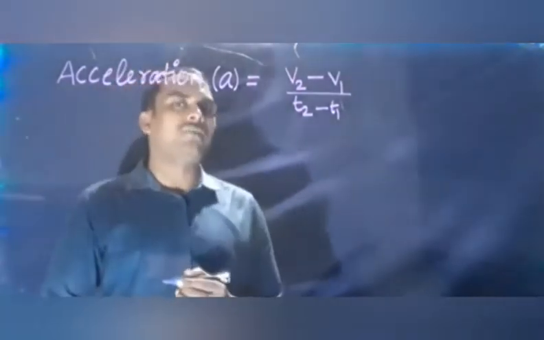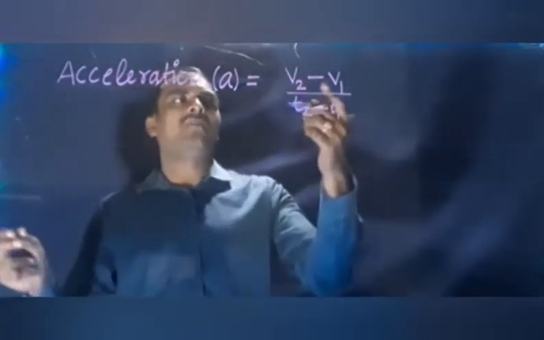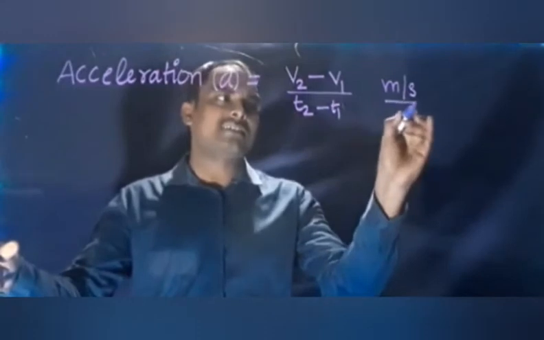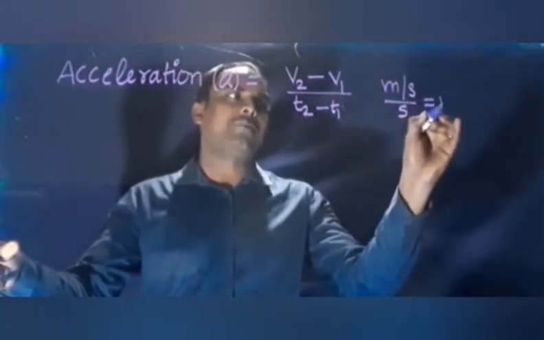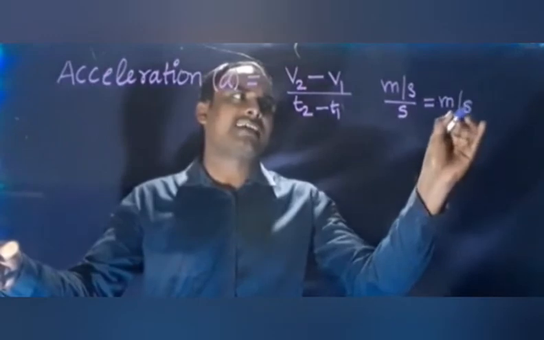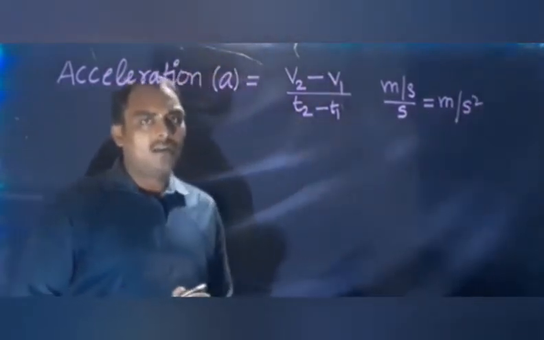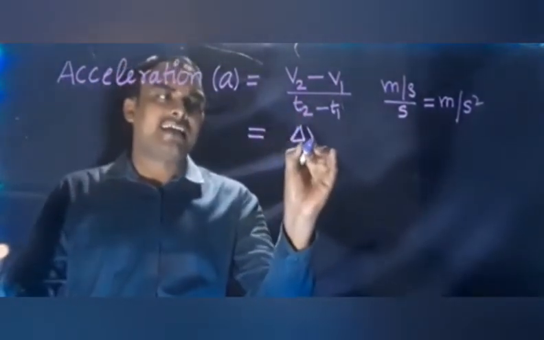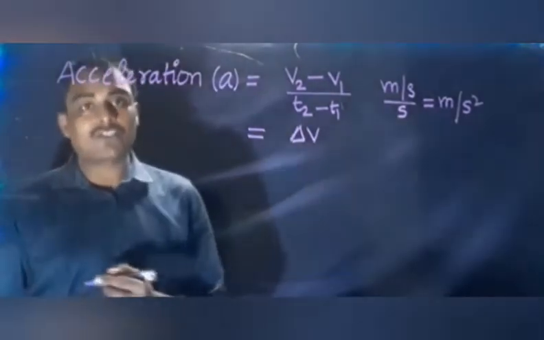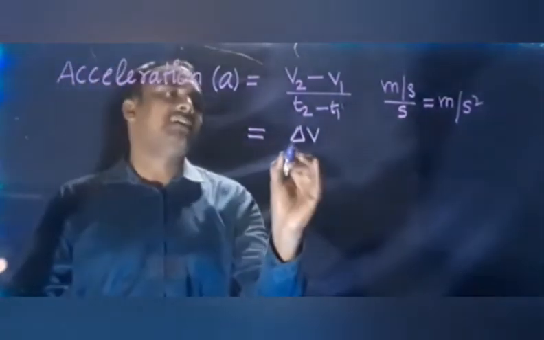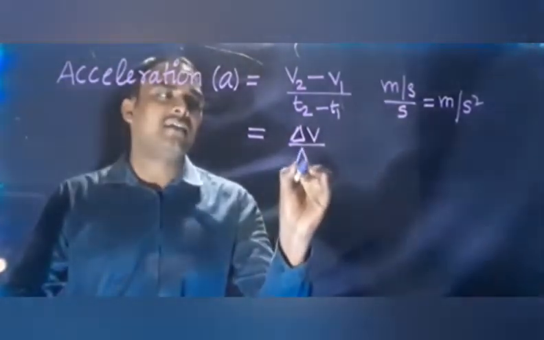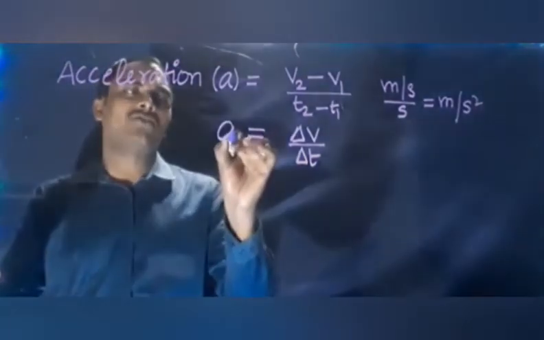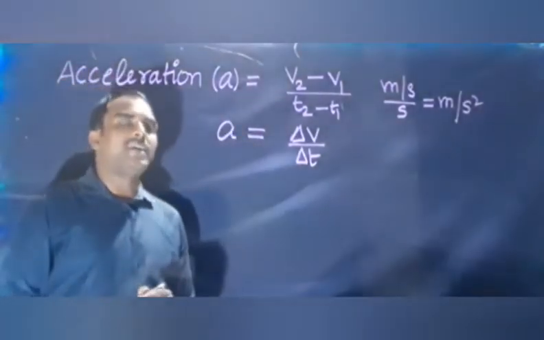Then what is the unit for acceleration? In the numerator, velocity is measured in meter per second, and time is measured in second. So we can write meter per second into second, that is meter per second square. Now v2 minus v1 can also be written as delta v, the change in velocity, divided by t2 minus t1, written as delta t. So delta v upon delta t is the formula for acceleration: a equal to delta v upon delta t.